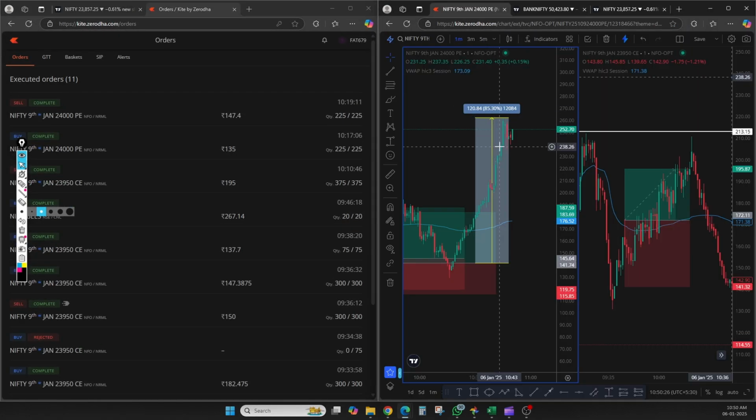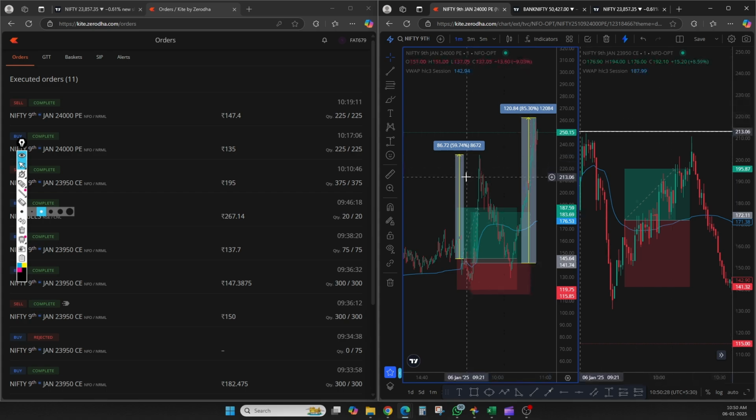At least in both these trades, 120 plus, at least 86 we consider for now. 120 plus 86 is 206, times my 375 quantity.